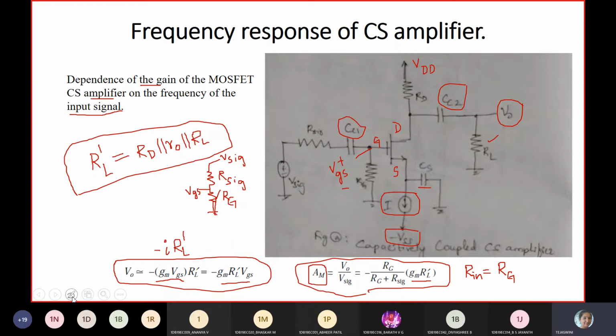What is VGS from this voltage divider? V signal into Rg divided by Rg plus R signal. V signal into Rg by a sum of the resistance, Rg plus R signal.